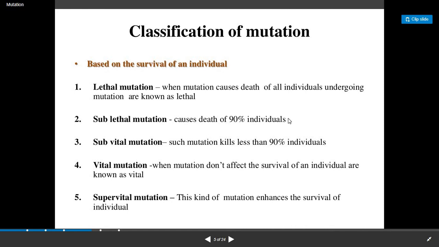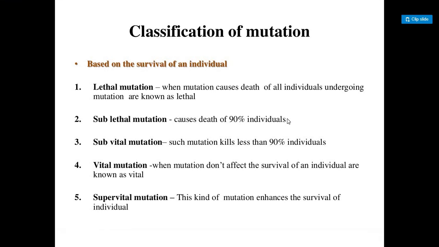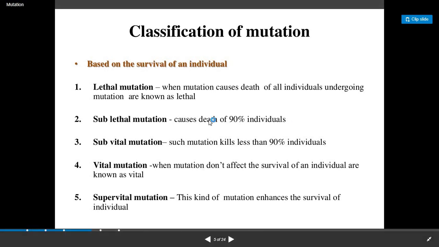Third, subvital mutation, such mutation kills less than 90% of individuals. Here students please note down, sublethal means it causes death of 90% and subvital kills less than 90% of individuals. Vital mutation, when mutation doesn't affect the survival of an individual, is known as vital mutation.